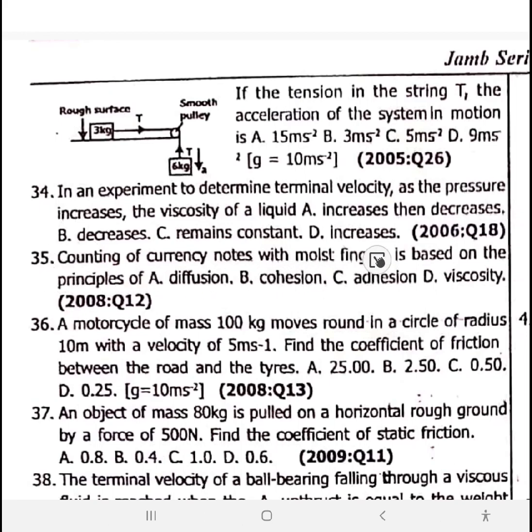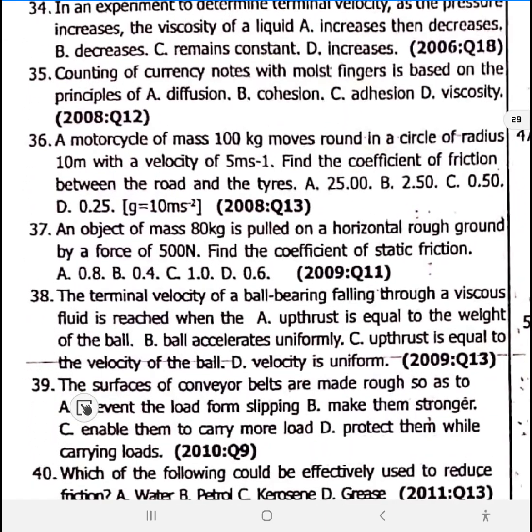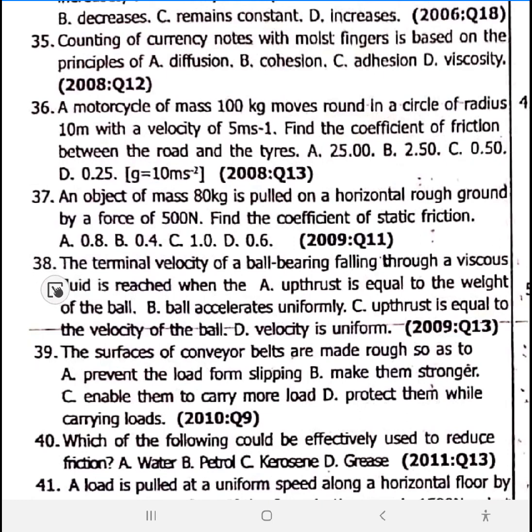35. Counting of currency note with moist finger is based on the principle of adhesion. Adhesion is option C. 36 has to do with numbers, calculation, demonstrative video. 38. The terminal velocity of a ball bearing. Ball bearing, that small, tiny, round thing which children use to play. The terminal velocity of a ball bearing falling through a viscous fluid is reached when velocity is uniform. Option D.